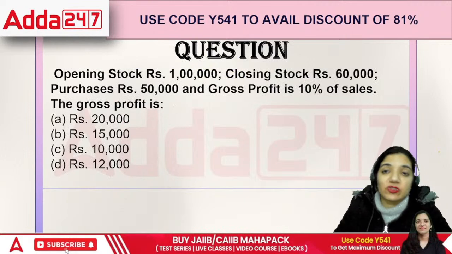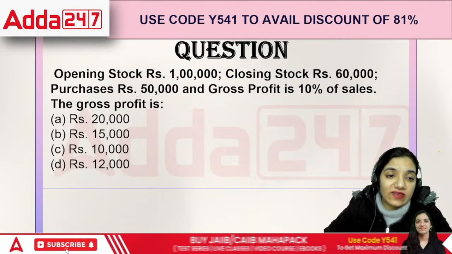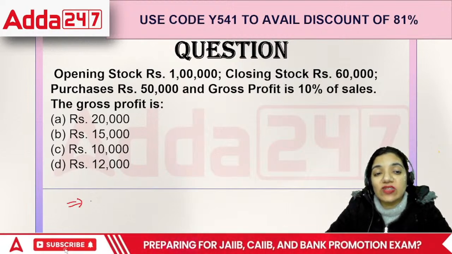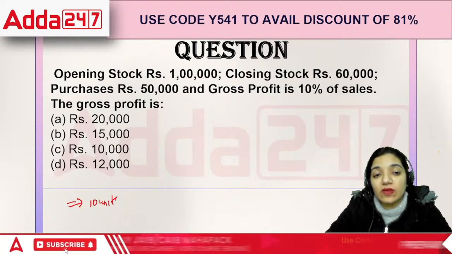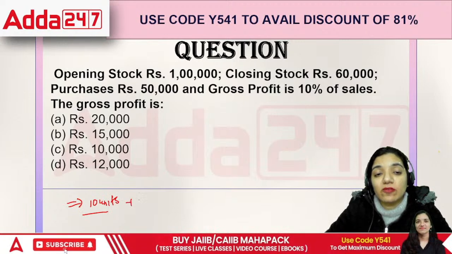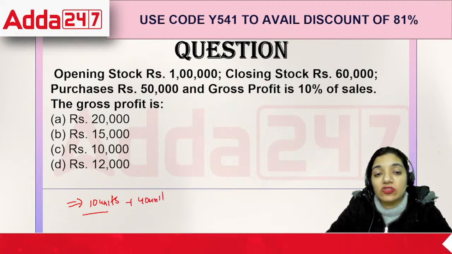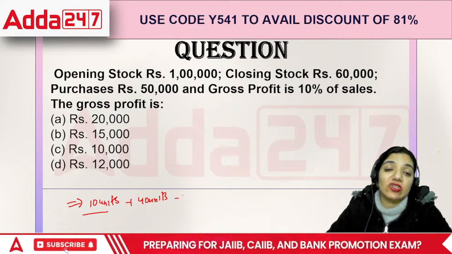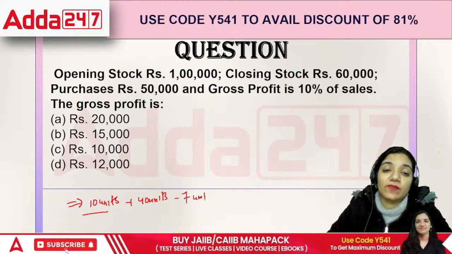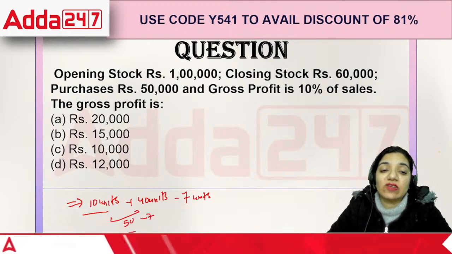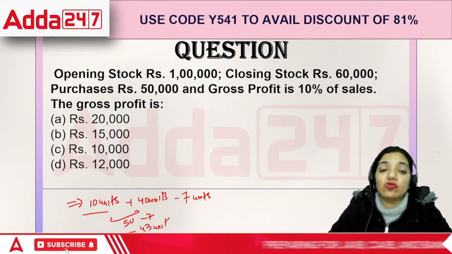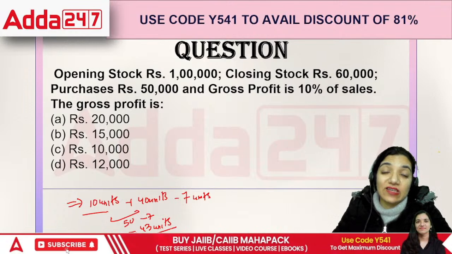Okay, here comes the next question, everyone. Let's understand this topic. Basically, what happened is, in the beginning of the year, the organization had 10 units of the goods. During the year, they bought 40 units again, so currently they should be having 50 units, but they realized by the end of the year, they were just left with 7 units. That means they were supposed to have 50 and they have got just 7. That means the 43 units have been consumed during the year. Isn't it? That is how we find it.